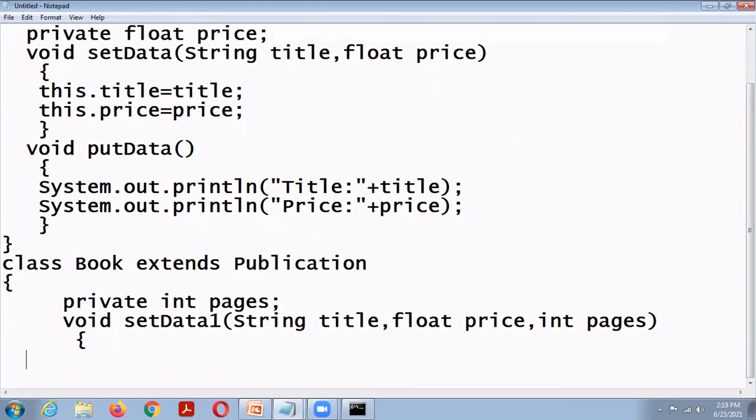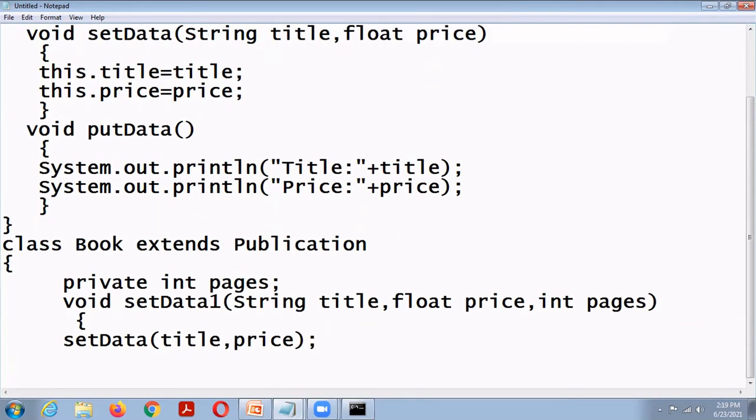Okay, so title and price, we send these values to the superclass. So here I invoke setData of title, comma, price. So this calling statement invokes the superclass setData method. Then I initialize pages. So this.pages equal to pages.